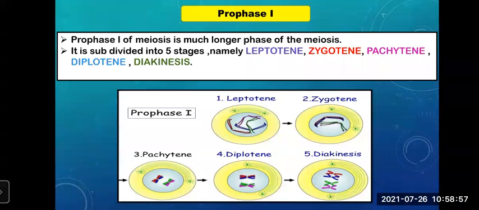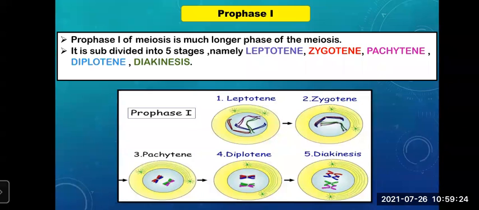As I said, prophase 1 is subdivided into 5 stages. Remember the names, students, in order: leptotene, zygotene, pachytene, diplotene, and diakinesis. Got it? Prophase 1 is a very lengthy phase of meiosis.